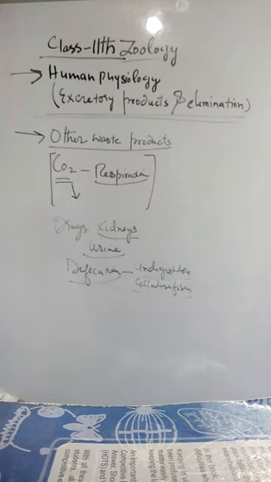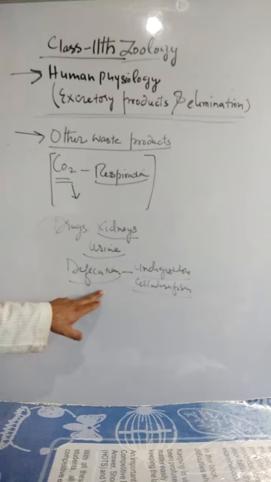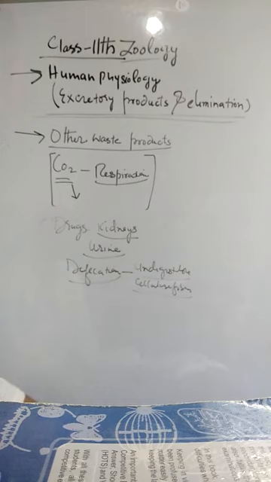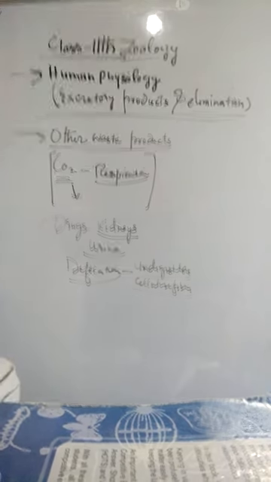These substances are put outside through the lower portion of the gastrointestinal tract, but that process is not similar to excretion. Defecation and excretion are different. Defecation is the removal of undigestible matter, and excretion is the removal of waste products. This is the difference between defecation and excretion.